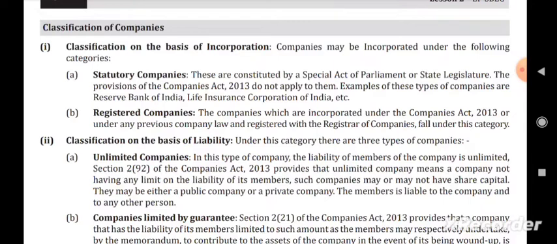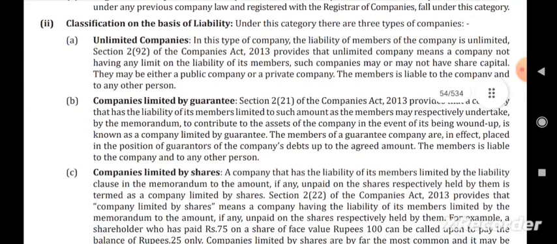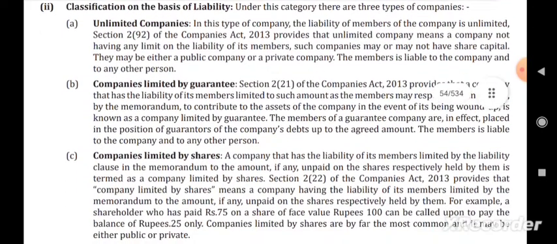And the second type is registered companies. What are registered companies? The companies which are incorporated under the Companies Act 2013 or under any previous company law and registered with the Register of Companies fall under this category. Next we have the classification on the basis of liability. We have 3 types of liability based companies, which is unlimited company which has no liability, and companies limited by guarantee, and the companies limited by shares.